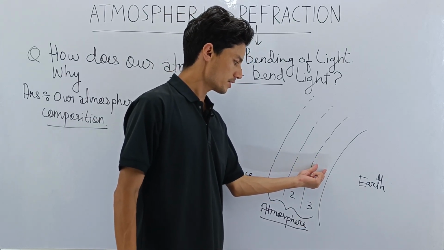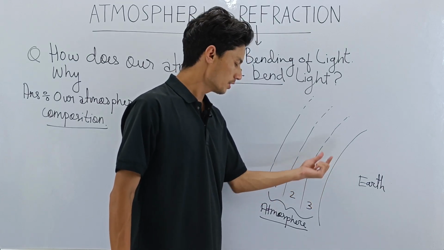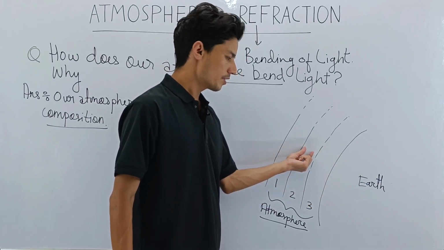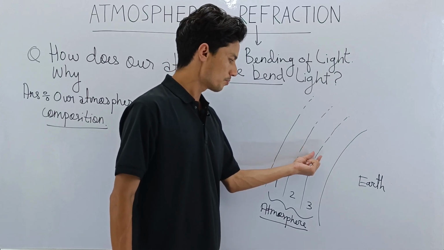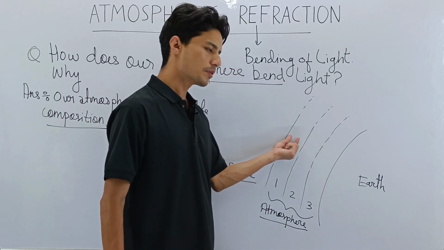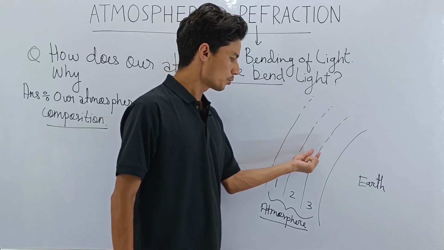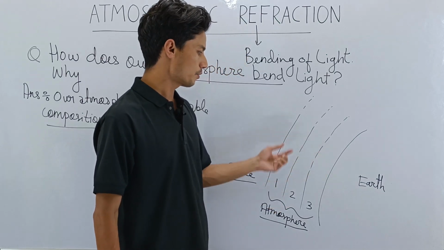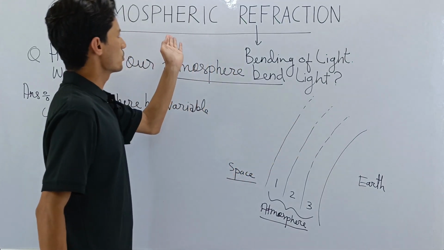Most of the air particles are here, in the troposphere, near the ground. Then here you will have air particles, but its density will be less compared to this layer. And even here you will have some, but its density will be lesser than this, and even lesser than this. Likewise.